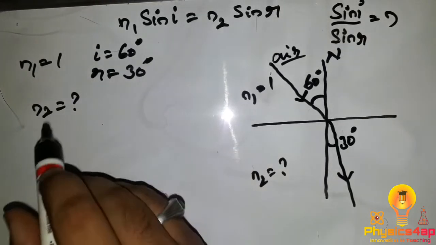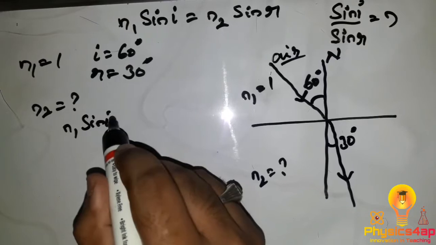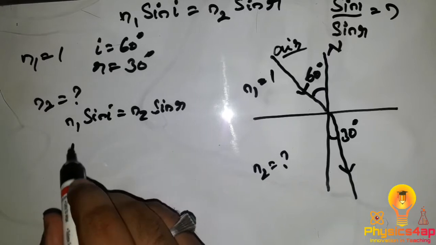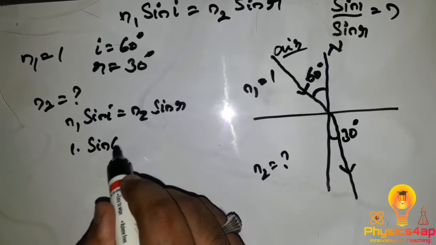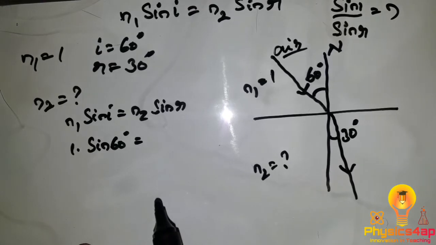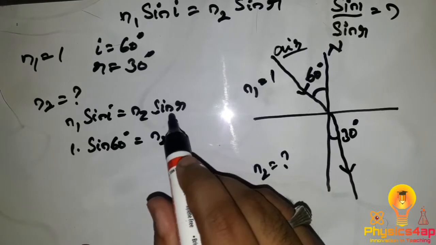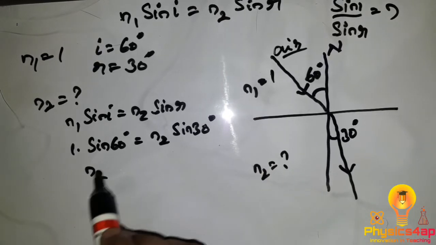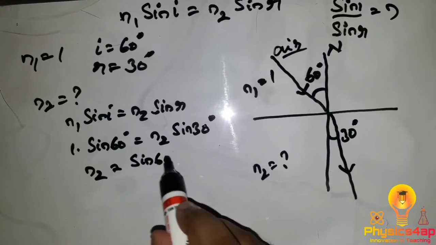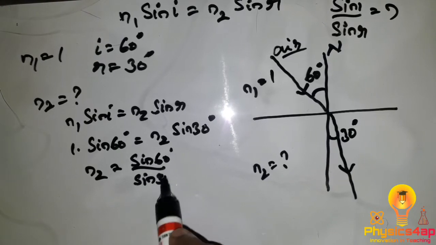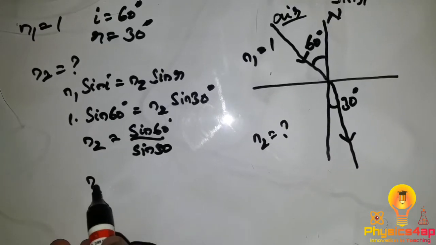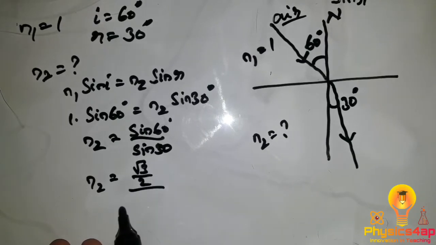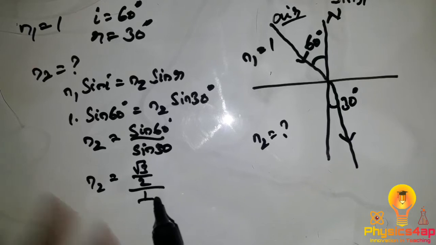The formula is n1 sin I equals n2 sin R. Substituting, n1 sin I is sin 60 degrees, equals n2 into sin R, that is sin 30 degrees. As we need the n2 value, n2 equals sin 60 divided by sin 30. So let us find out the values. Sin 60 is root 3 by 2, and sin 30 is 1 by 2.